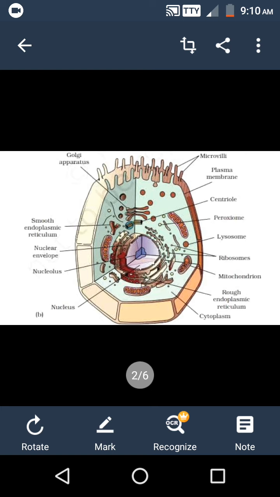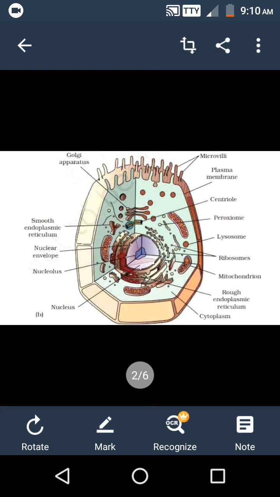Then comes the endoplasmic reticulum. This is a thin network found within the cell, and the ER is connected to the outer membrane of the nucleus and forms a network like structure from the nuclear membrane up to the cell membrane. So it gives a structure to the cytoplasm.